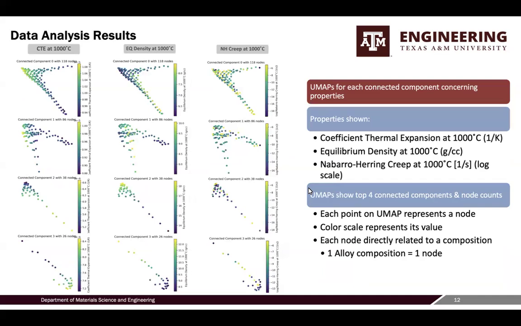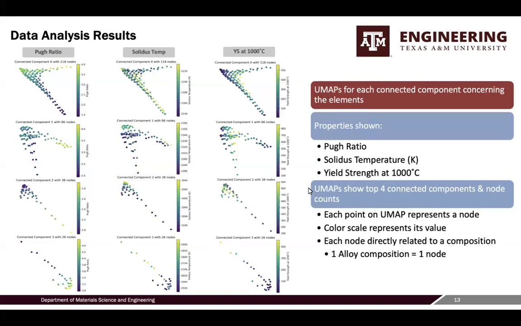This next portion of the project generates UMAPs for the 4 largest connected components in relation to the previous solidus BCC data. UMAPs were generated for properties like thermal expansion, equilibrium density, and Nabarro-Herring creep in log scale, all at 1,000 degrees Celsius. In these UMAPs, each point represents a node with the color scale indicating node values across the connected components. These properties are crucial for understanding the thermal and mechanical behavior of CGA systems, especially this one. The analysis helps in identifying optimal compositions that exhibit desirable properties for specific applications.